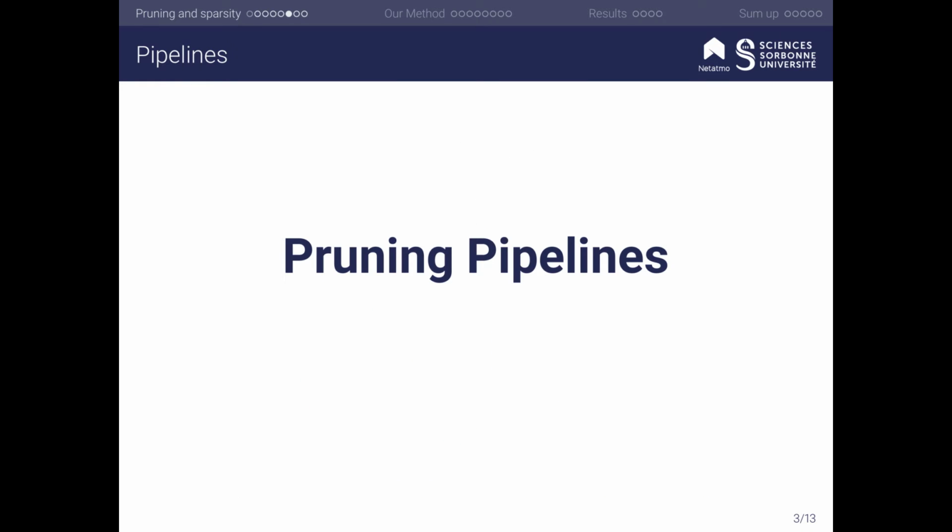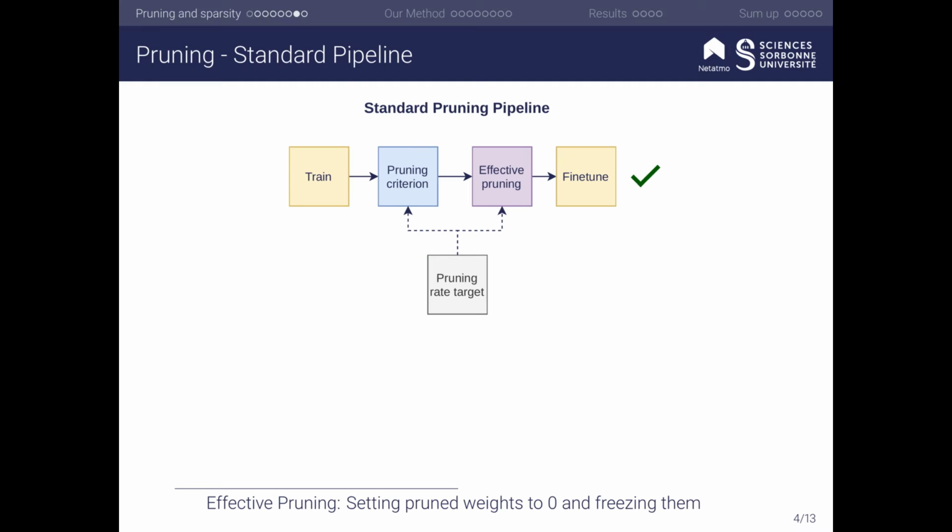Let's talk about pruning pipelines. Standard pruning pipelines are composed of 4 steps. First, the initial training of the full network. Then, the pruning criterion is applied to determine which weights are to be pruned. The next step is effective pruning, where the pruned weights are set to 0 and frozen. Finally, the weights are fine-tuned to compensate for the loss of performance.